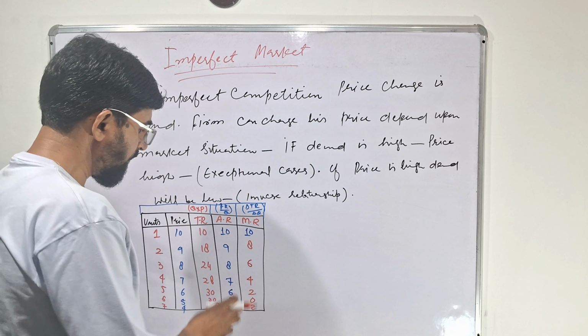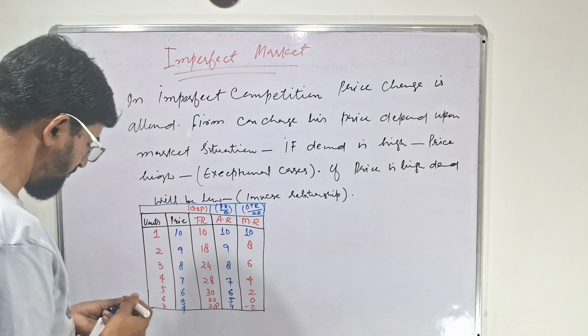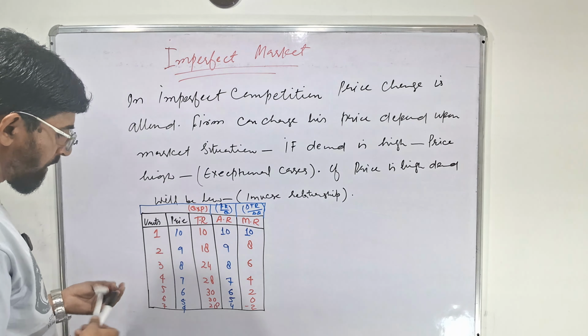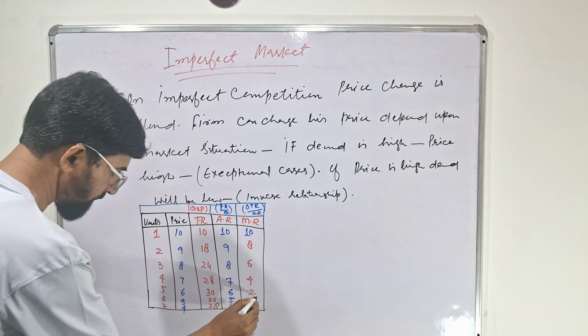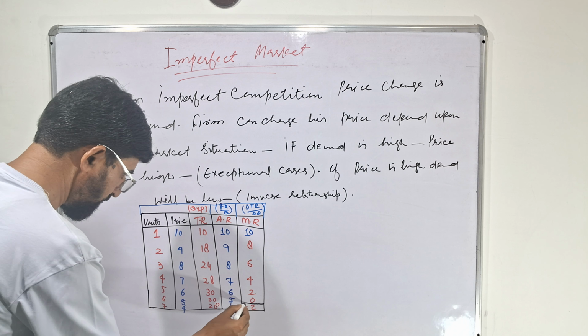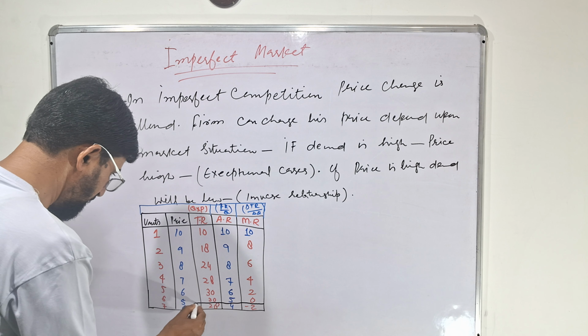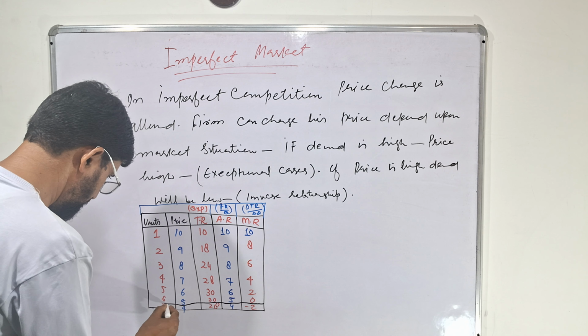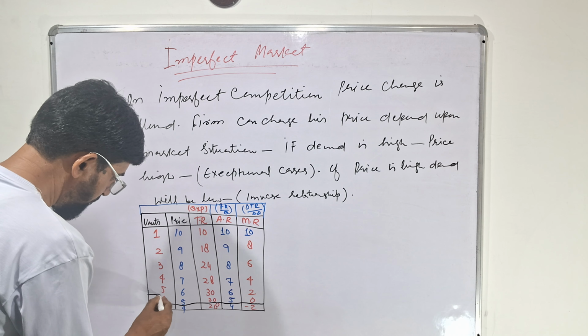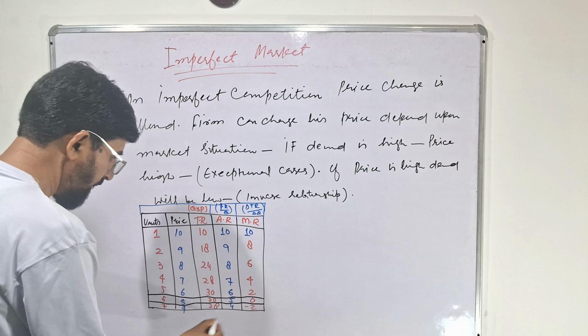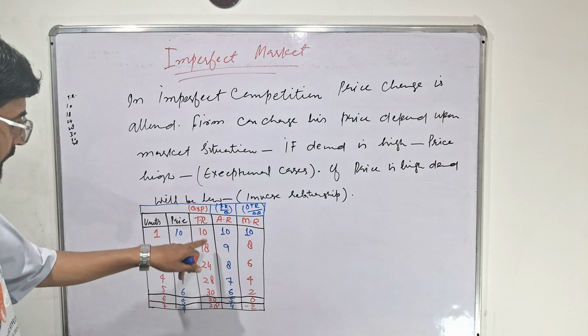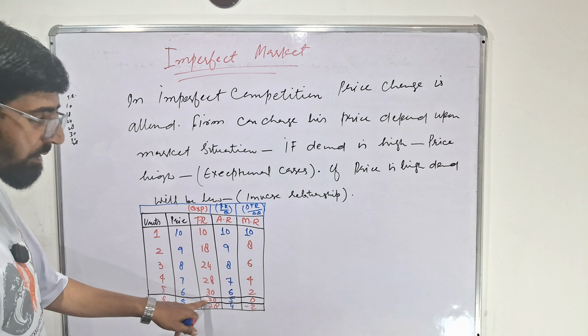Now, if we make analysis, this shows us, in the last row, that total revenue is maximum 30.